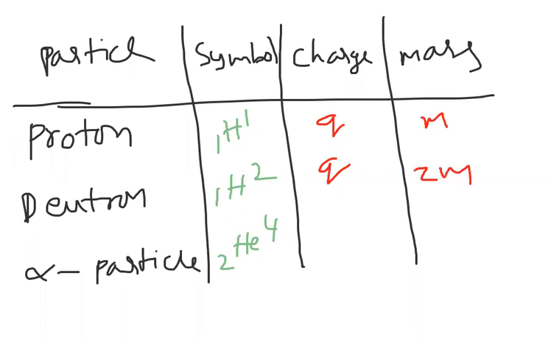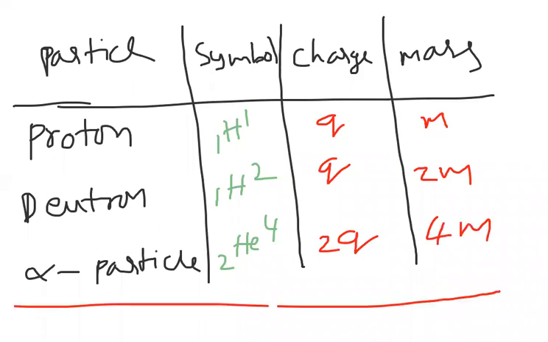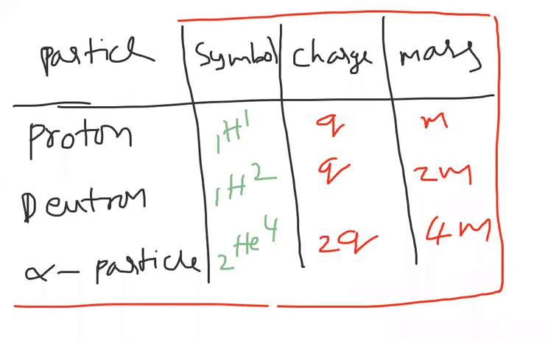Again, if you observe here, the atomic number is 2, so I'll get it as 2Q. Here mass number is 4, so we will get the mass as 4M. This tabular form is very important while solving the problems of de Broglie. If you want to solve de Broglie problems, this information is very important.